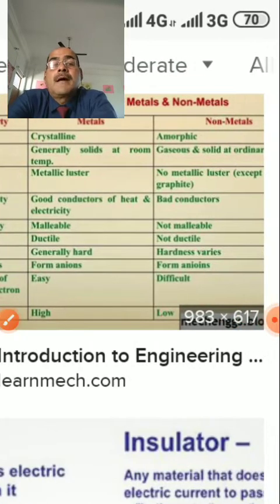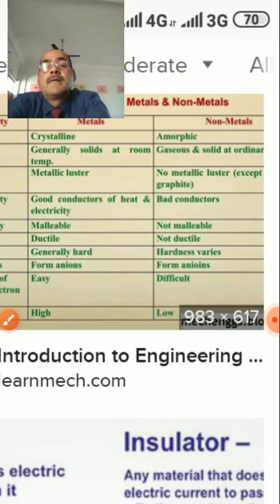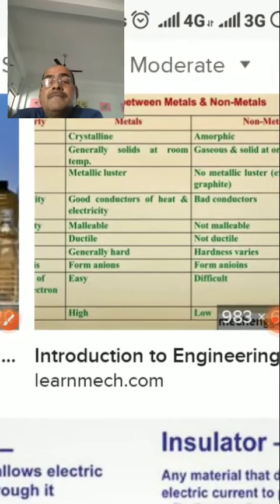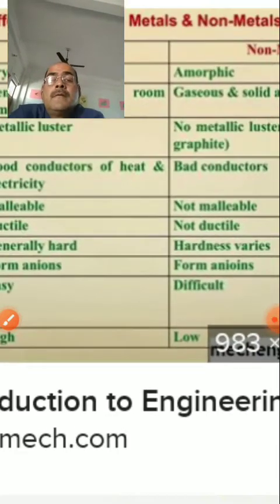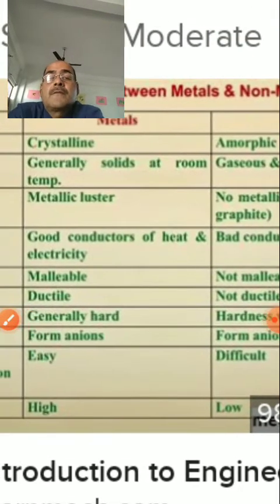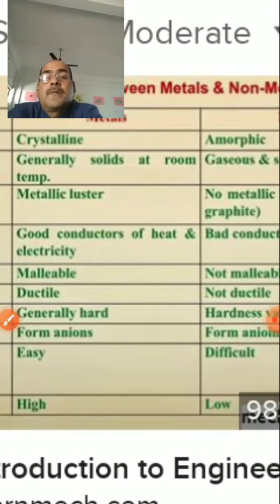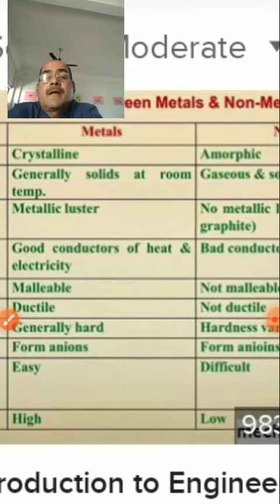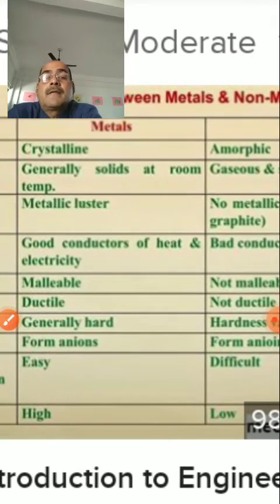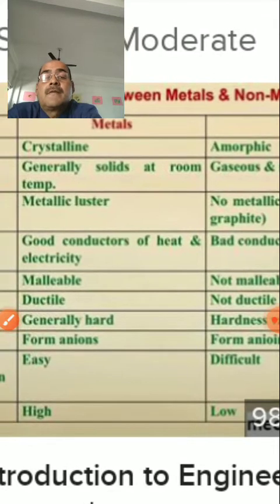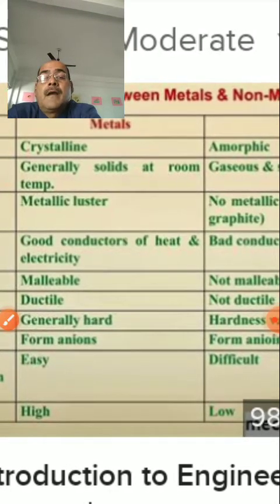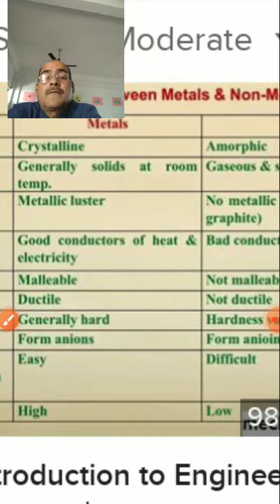Metals are mostly crystalline in state. They are in the crystal form, generally solid at room temperature, and all metals are metallic. They show metallic luster, meaning they show shining, and metals are good conductors of heat and electricity.